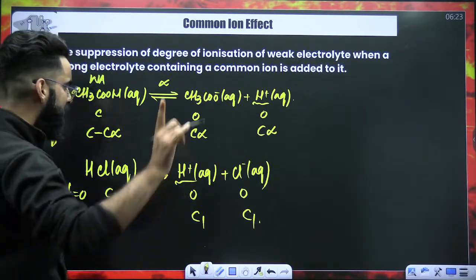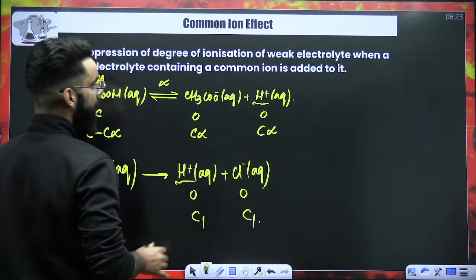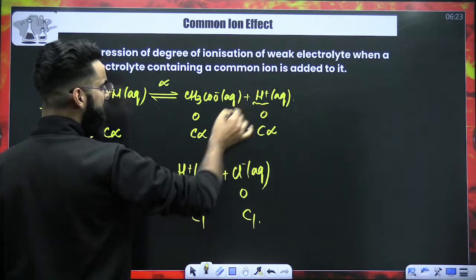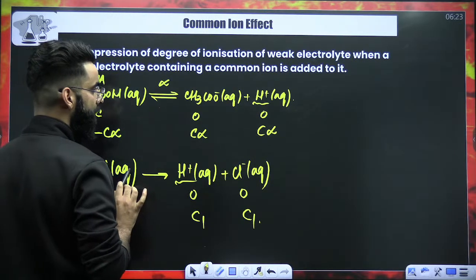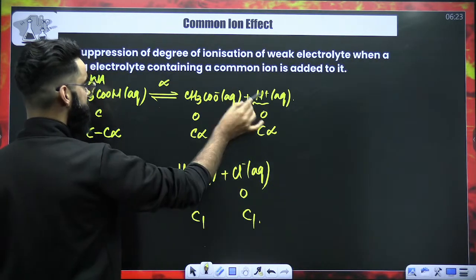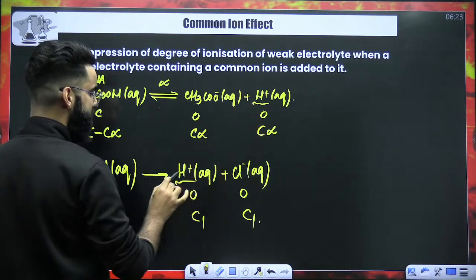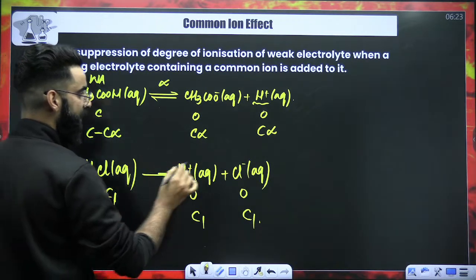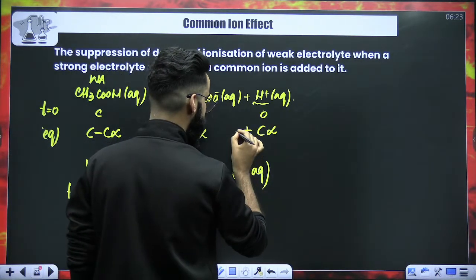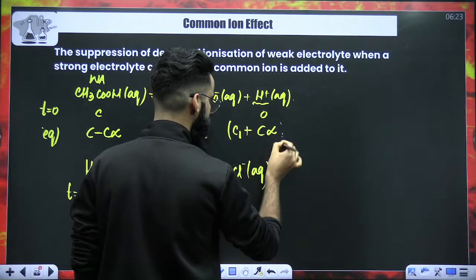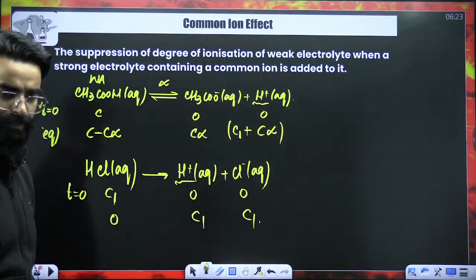Before telling you that, tell me one thing. If I ask you, what is the total concentration of the common ion? Common ion is H positive. Concentration of H positive coming from this acid is C alpha. Concentration of H positive coming from this acid is C1. So total H positive concentration is C1 plus C alpha, right?